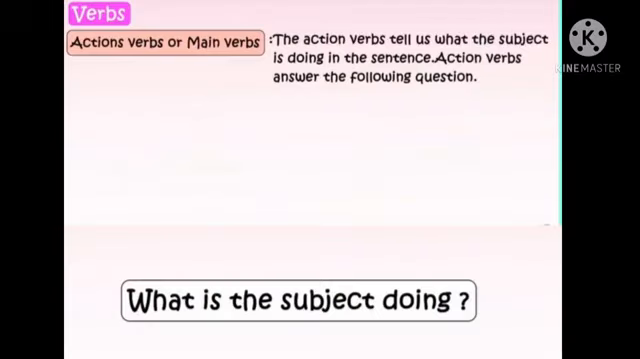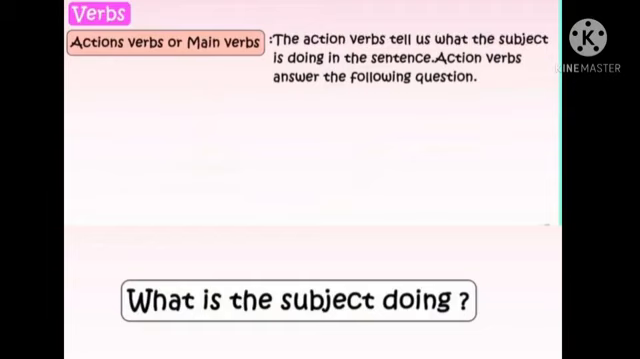First, we can look in detail at the action verbs or main verbs. The action verb tells us what the subject is doing in the sentence. An action verb will answer the following question: what is the subject doing? For example, "Ram is cutting onion." What is Ram doing? Cutting onion. So onion is a noun. Then what is remaining there? Cutting. So that cutting is called the action verb or the main verb.